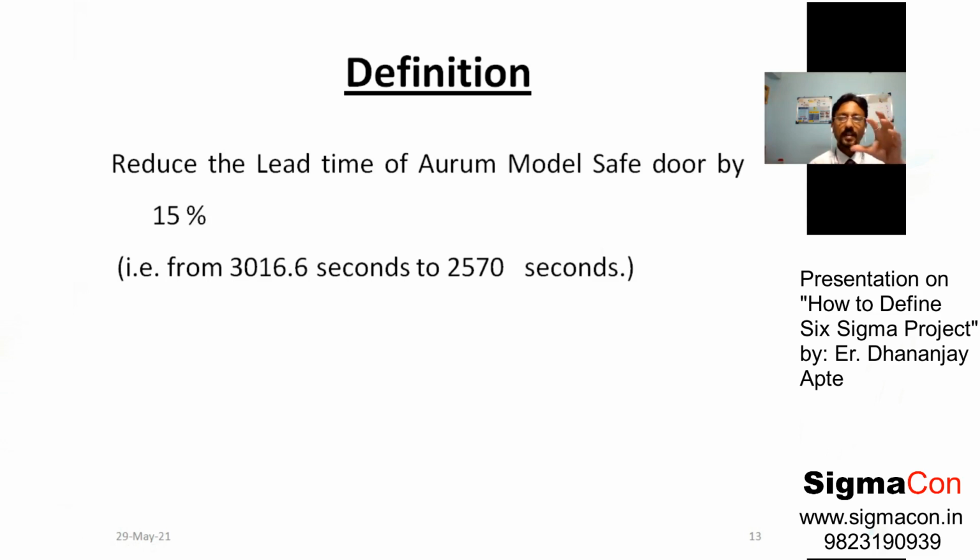Achievable. When we set our target, we have to analyze the whole situation, understand our existing scenario, and then project the definition of our project in an optimal way. It should not be very pessimistic, should not be very optimistic. So every Six Sigma project is SMART: specific, measurable, achievable. Fourth is realistic.